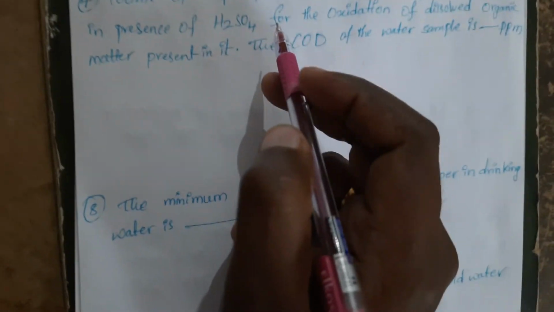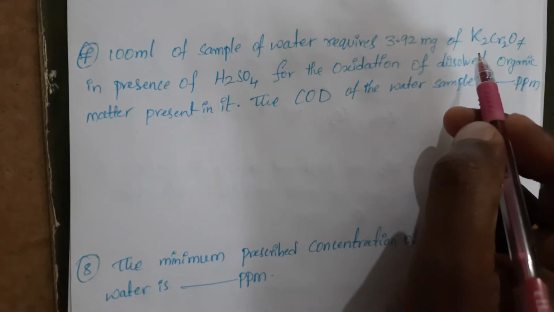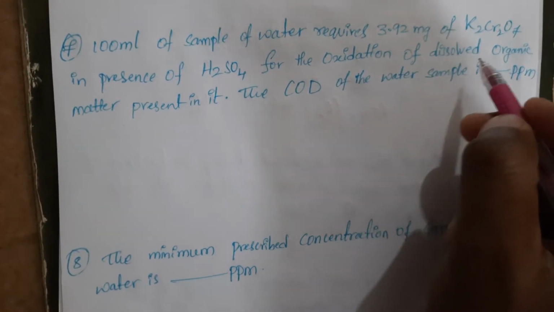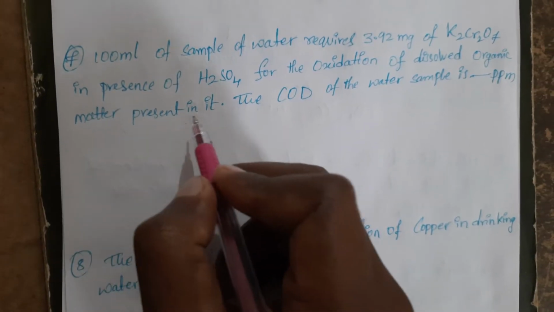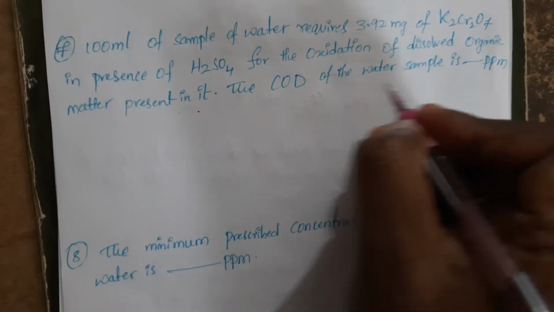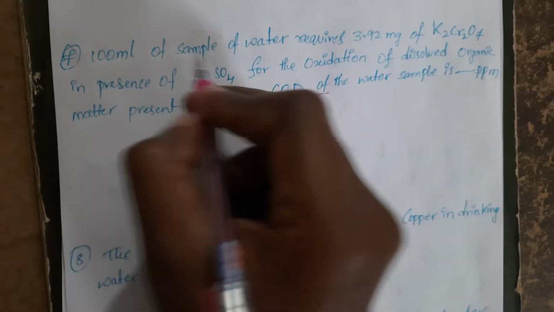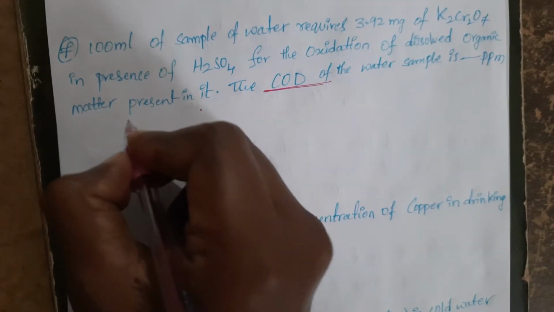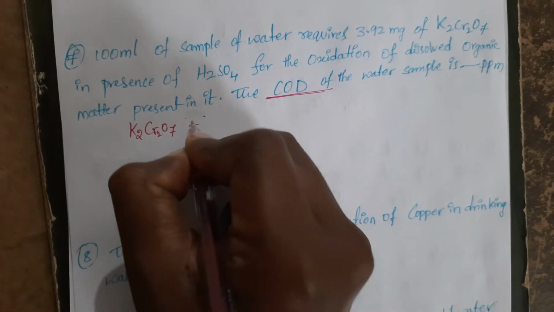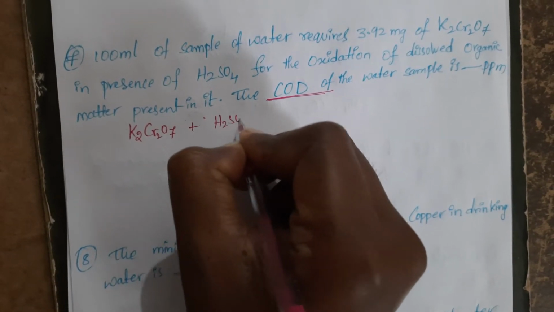100 ml of sample of water requires 3.92 milligrams of potassium dichromate in presence of sulfuric acid for the oxidation of dissolved organic matter in it. The COD of the water sample is, they are asking, chemical oxygen demand. Now you see here potassium dichromate in presence of acidic medium, K2Cr2O7, whenever it reacts with sulfuric acid, then what